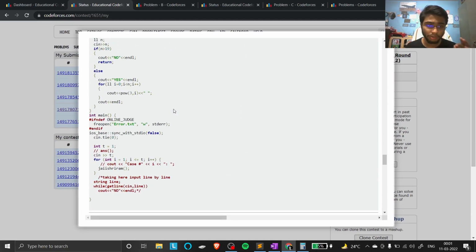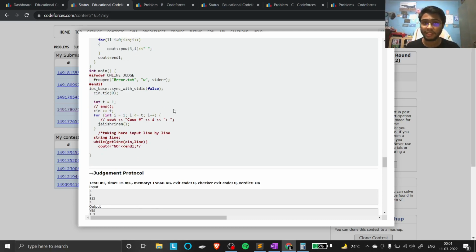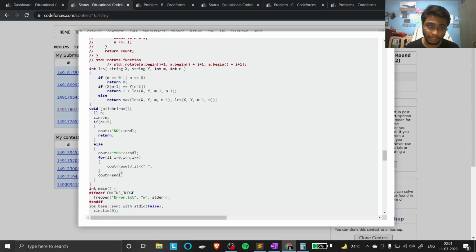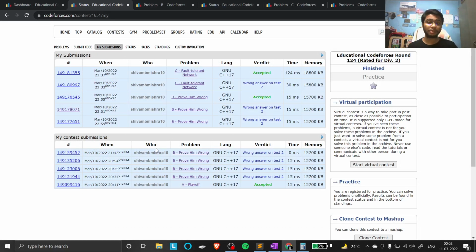Fine. So keep this thing in mind, and in that previous question also, the A which is 2 raised to power n minus 1, if you directly print it, it would guaranteed show wrong. Fine. So that is why you have to declare the data type. My mistake is that I had to declare the data type, or if I do it like that in brackets, LL, then also it would give me the correct answer. So okay, let it be, my rating would decrease, and my contest went wrong because of this question, but it helped me to know the things, which this mistake I and you should never repeat. Fine, that's the question. So this was all about B.